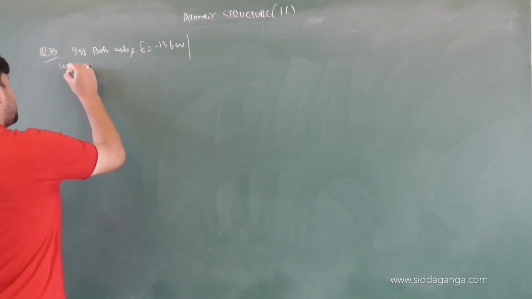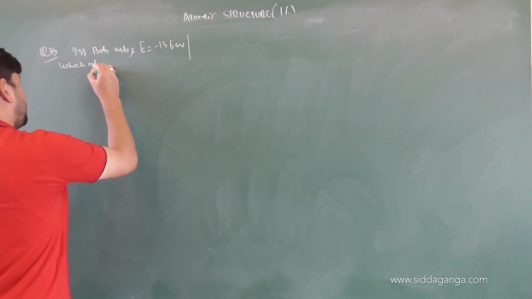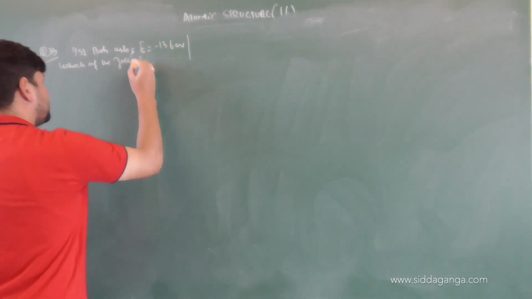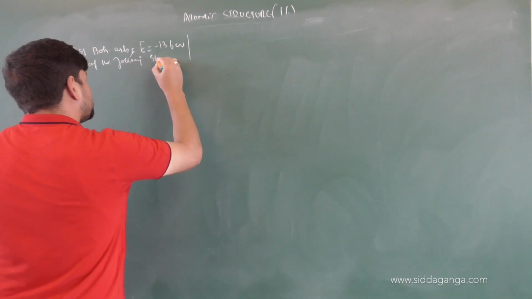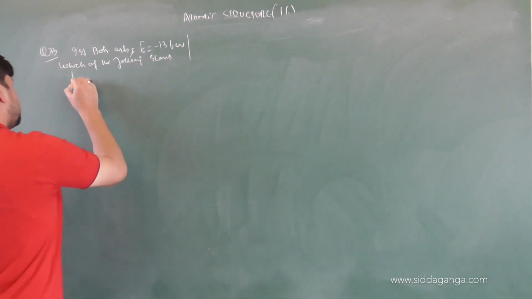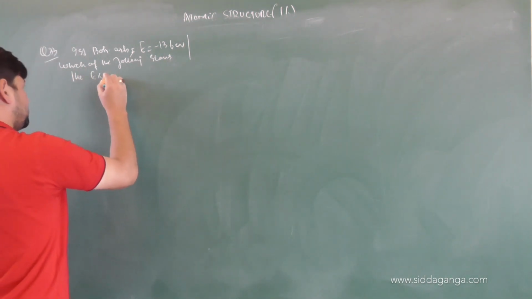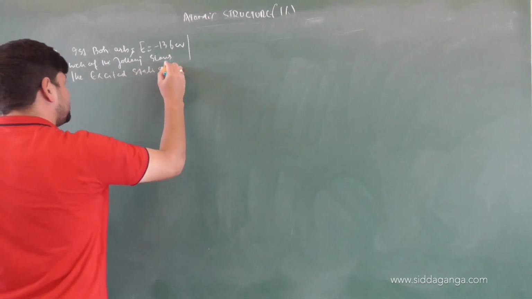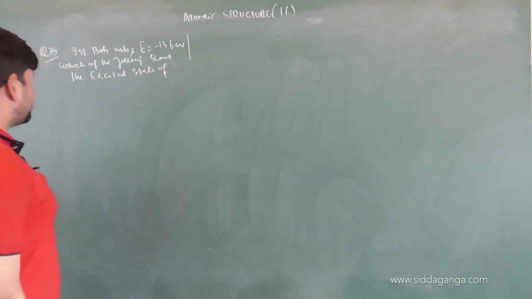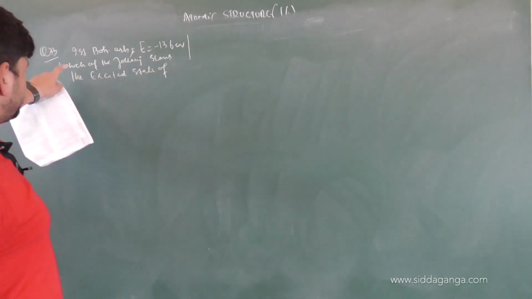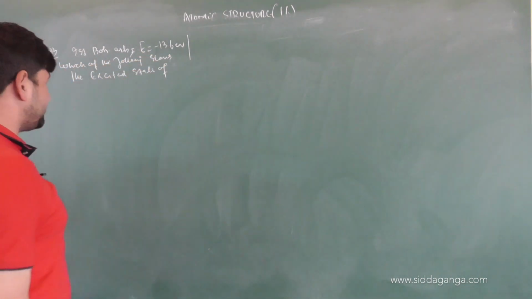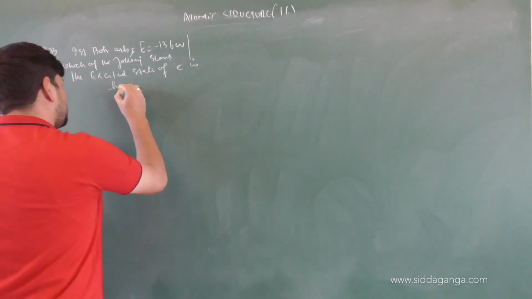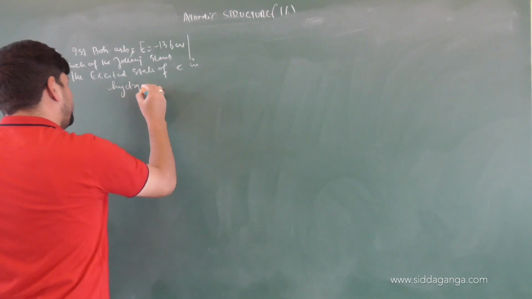Question is, which of the following shows the excited state of electron in hydrogen atom?